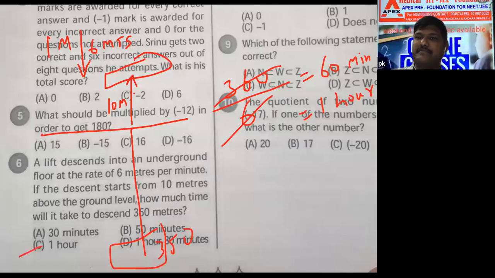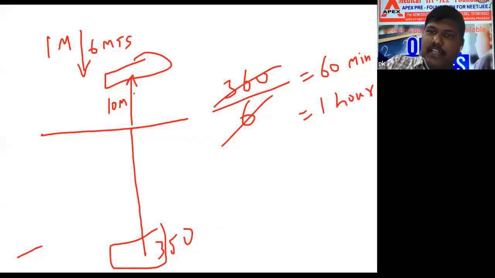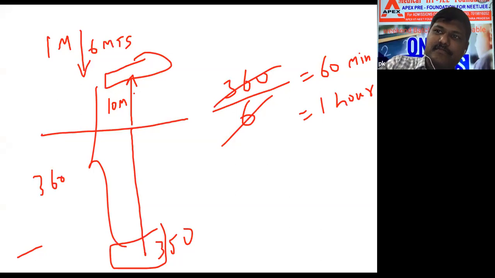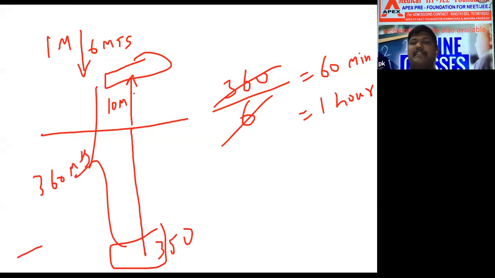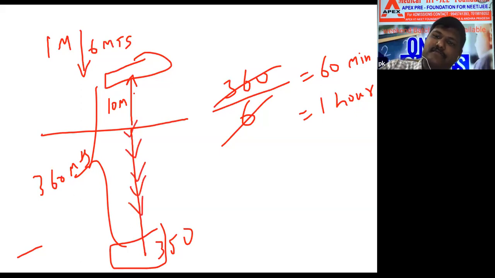You understood the logic? Maybe by using the diagram you understood very clearly. The total is 360 meters. Each 1 minute 6 meters. So 360 by 6, how many? 60 minutes. For 1 minute 6 meters, 360 meters means 60 minutes. Descent means decreasing. The lift is coming down like this.